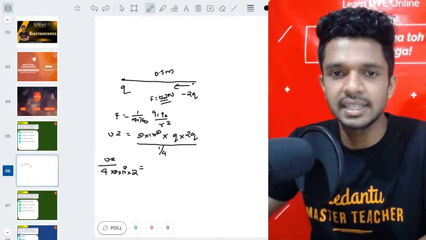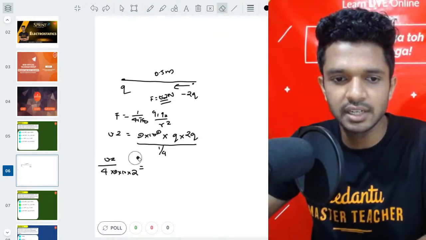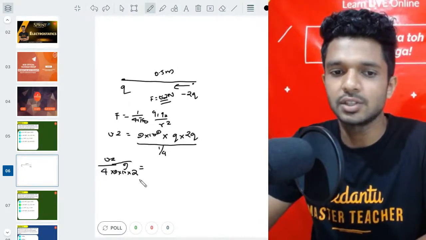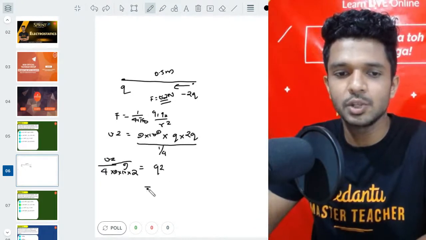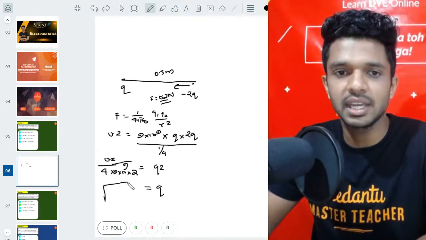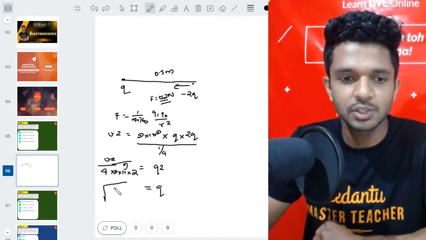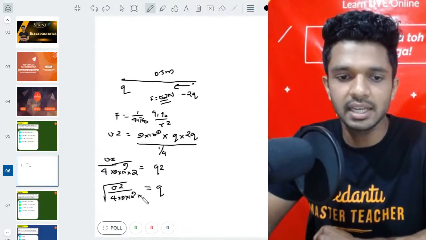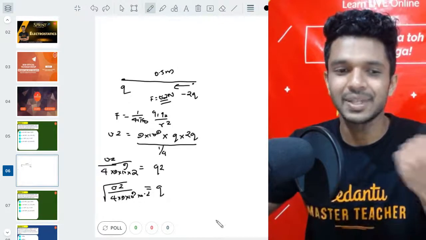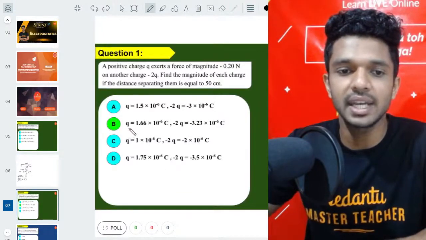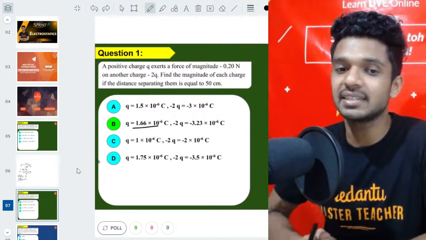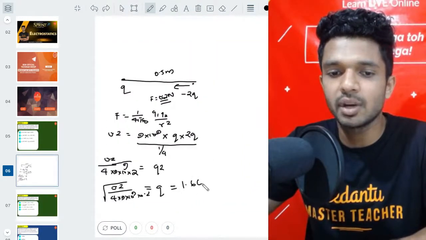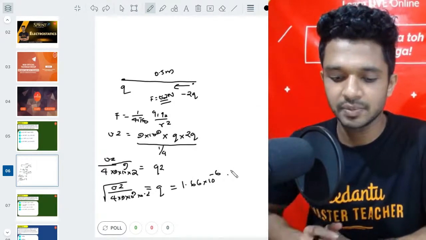Okay, so till this I hope it's fine. If this 9 is not clear, I'll rub it again and do it for you. So 10 power 9 into 2 is equal to q square. So if you want to get q, you will have to take the square root of this. So square root of 0.2 by 4 into 9 into 10 power 9 into 0.2. Just do the math, and after doing the math you will get the charge as 1.66 into 10 power minus 6. Right?